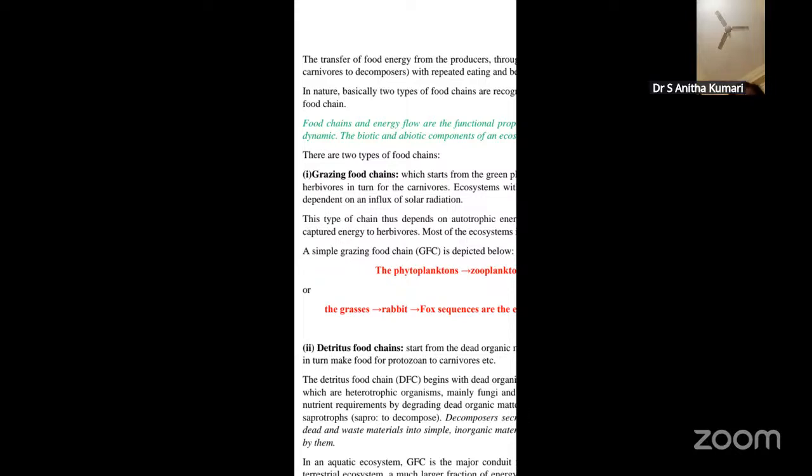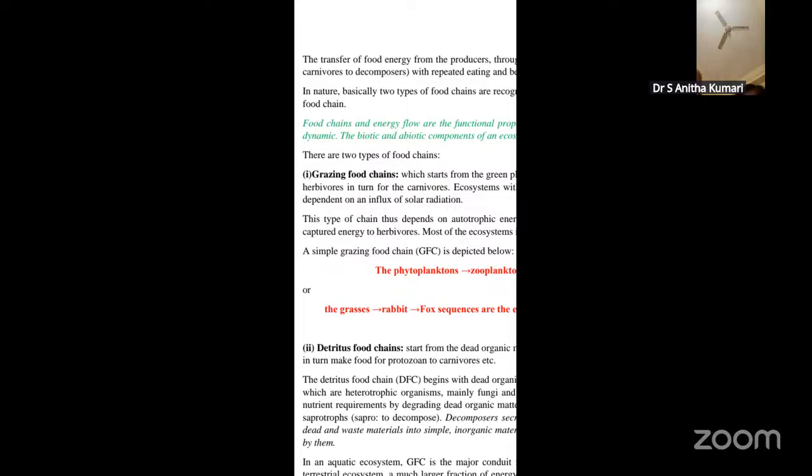Now another example they have given. Suppose you have a grassland ecosystem, and the grassland ecosystem will have only the grass. So this grass will be eaten by rabbit, and since rabbit is a herbivore, it will eat only grass, and this rabbit will be eaten by fox, and this fox will be eaten by some other higher animal, like a lion or a tiger. Such a food chain, where the first trophic level starts from the green plants, or the phytoplankton, is called the grazing food chain.